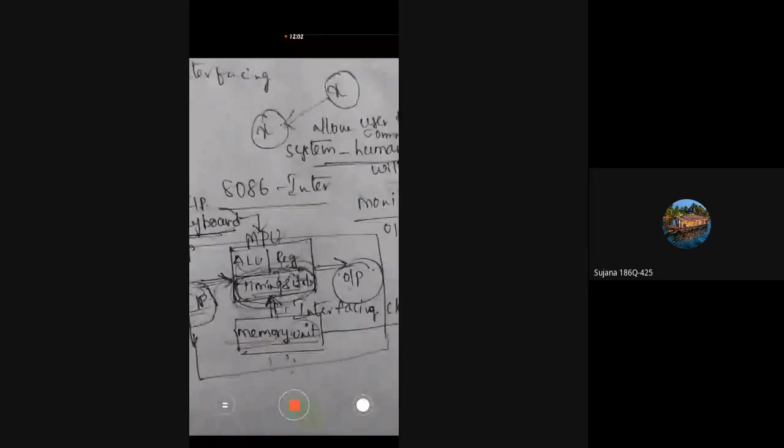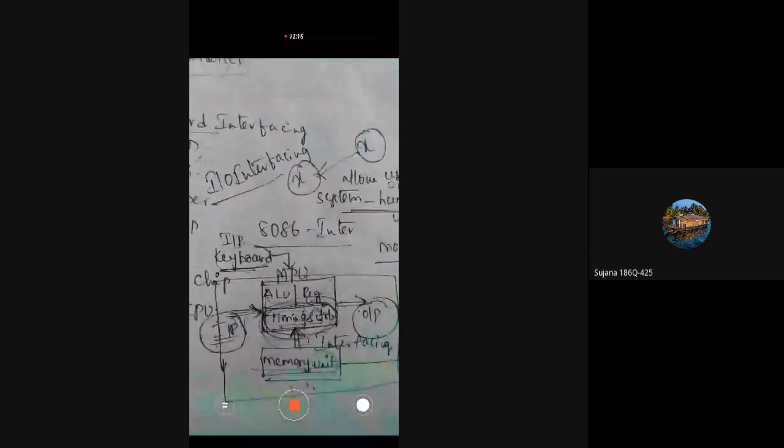Okay, so input output interfacing. Input output interfacing is something which provides the transfer of information between the internal storage and external storage. Input output interfacing is used to allow the method of transferring the data between internal storage and external storage.